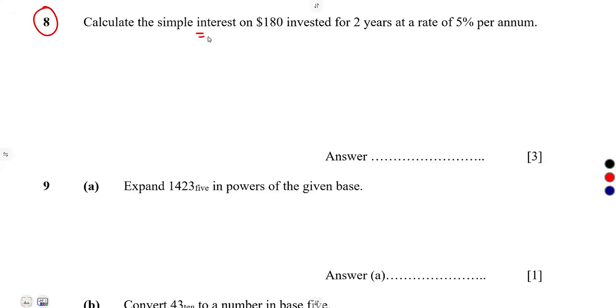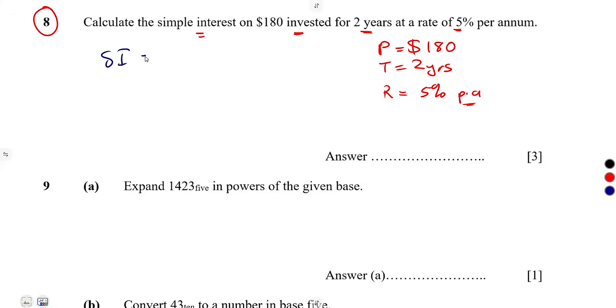Calculate the simple interest. The money invested is your principal. You've got a principal of $180 for 2 years, that is the time frame, at a rate of 5% per annum, per year. So what is the simple interest? The simple interest is equal to PRT over 100.